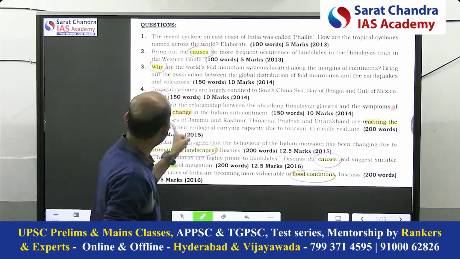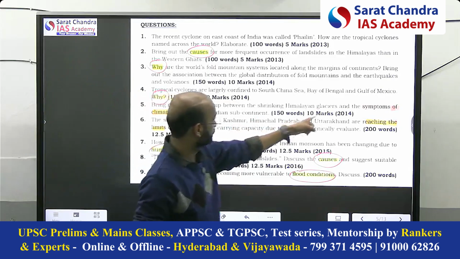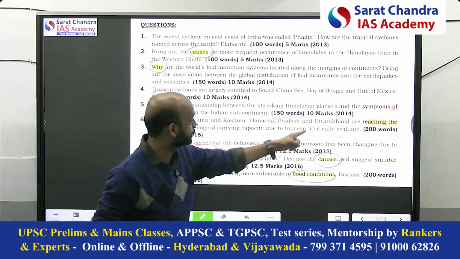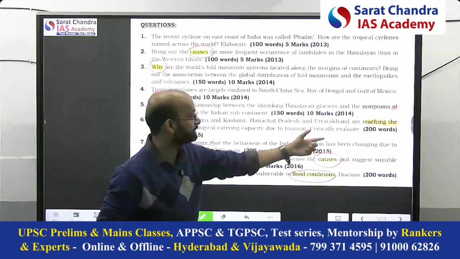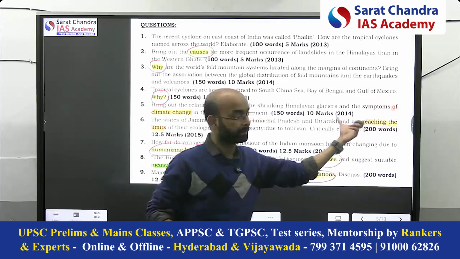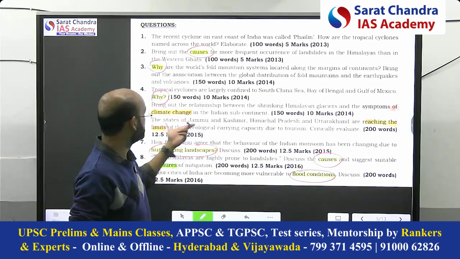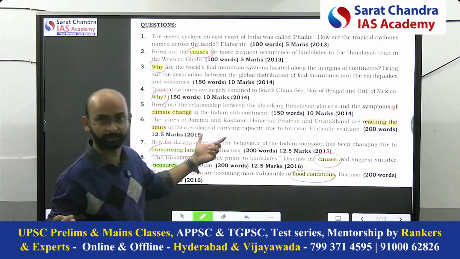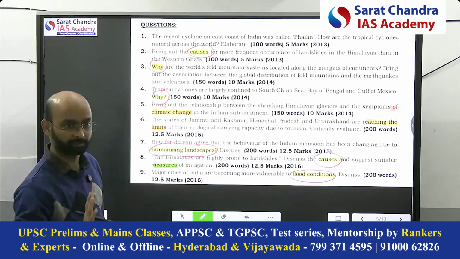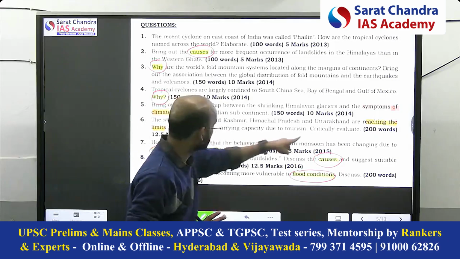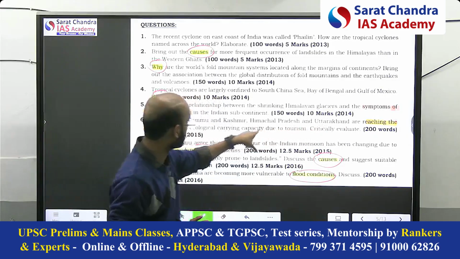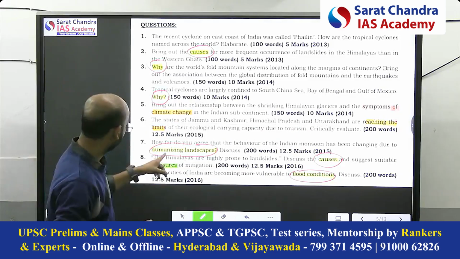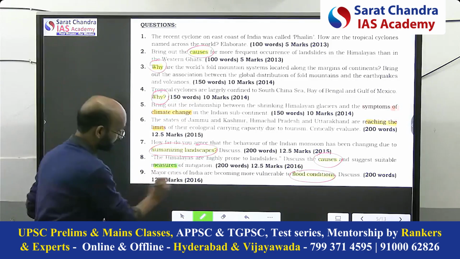Next is: Jammu and Kashmir, Himachal Pradesh, Uttarakhand are reaching the limits of their ecological carrying capacity due to tourism. Critically evaluate. That means again, what's the impact of tourism on these ecosystems? Getting consequences. Question language is different, but in crux they are asking about the consequences. The tourism is rising, because of that what is the impact happening in these Himalayan states.